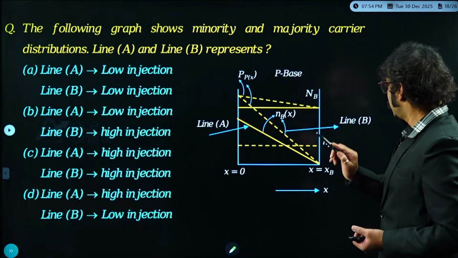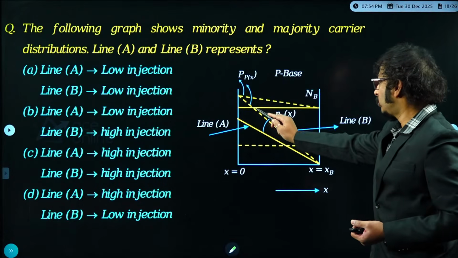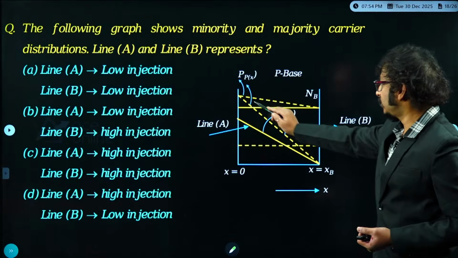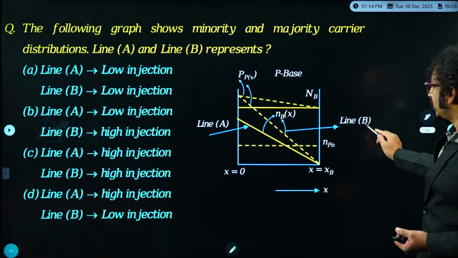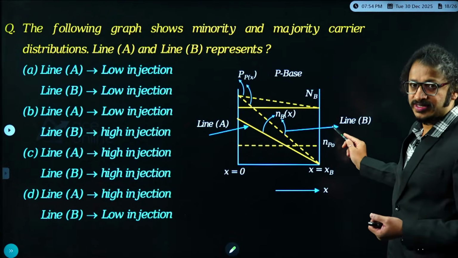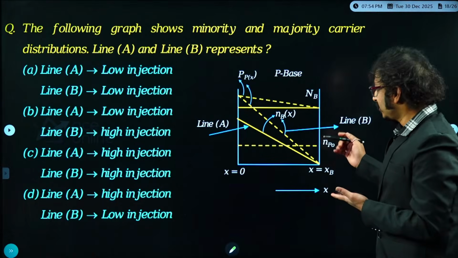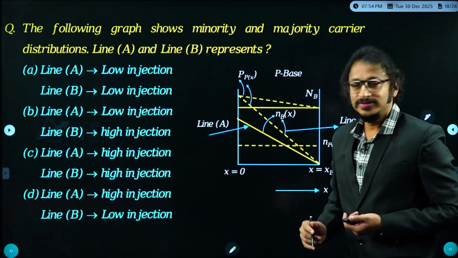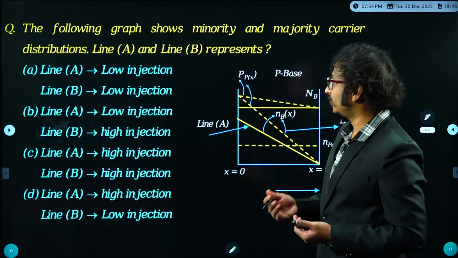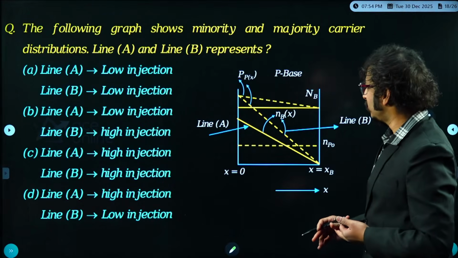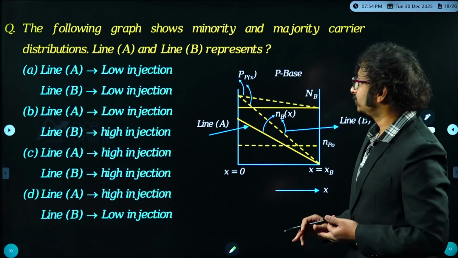And see, there are some dotted lines. The examiner is asking about this dotted line. He has given it as line B. Now, what exactly do line A and line B represent? Options, if you check it out, are low level injection and high level injection. Very nice question.